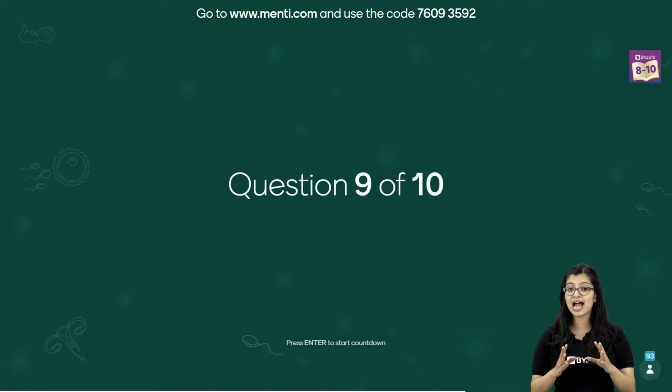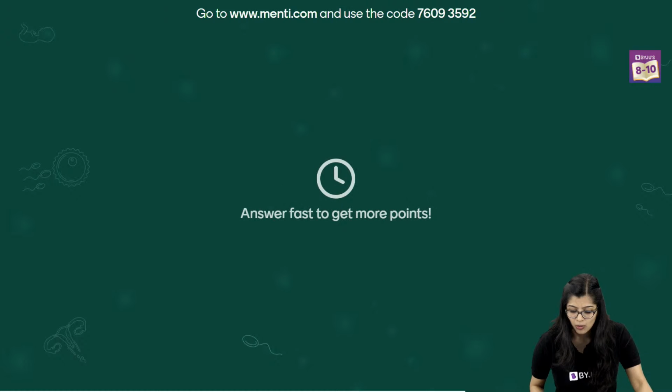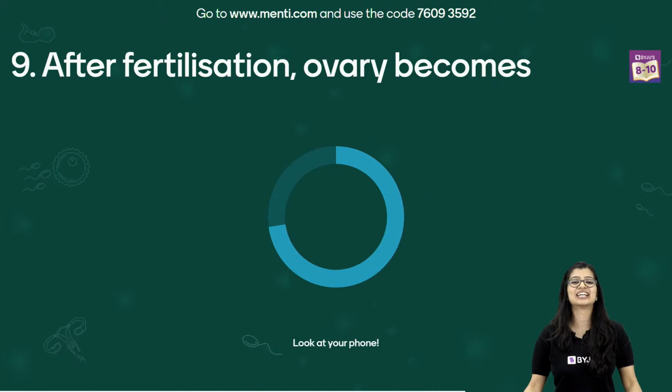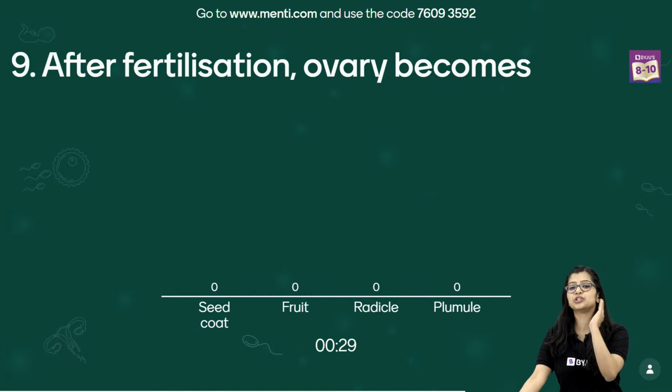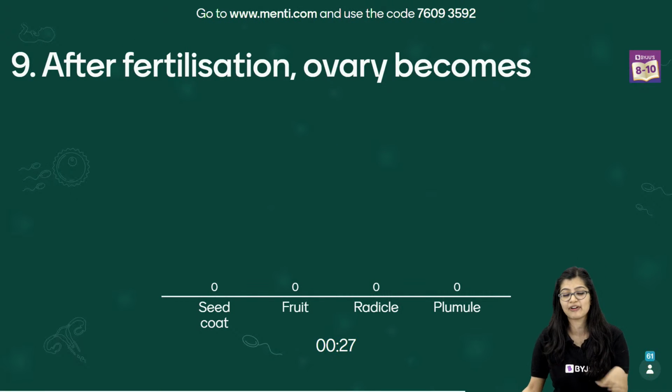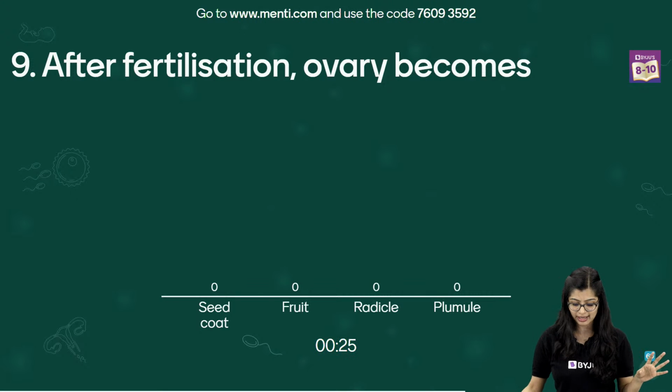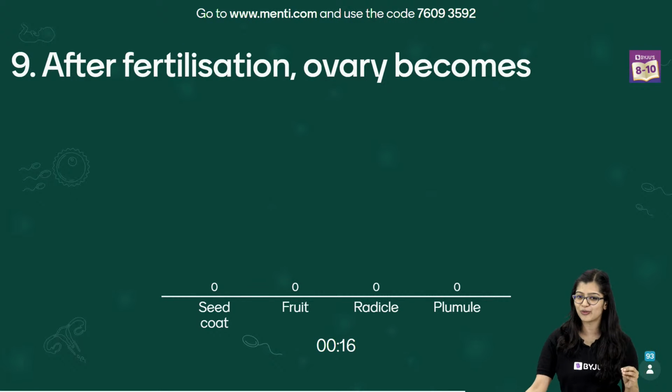Now next up we have the 9th question. After fertilization, the ovary becomes what? By now, I know that you know this answer even in your sleep. Is it seed coat, fruit, radicle, or plumule? Come on guys, I know this is very simple. We've discussed this over and over, so I'm pretty sure that all of you will be getting it.